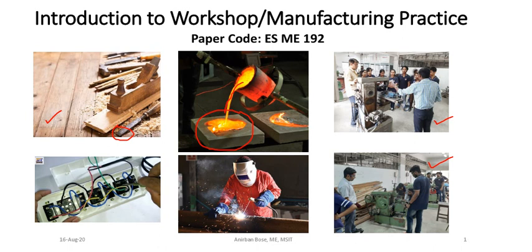Okay, here you can see the welding is taking place, arc welding is taking place, and its temperature is more than 5000 degrees centigrade. Okay, so proper protection is to be taken during welding. Here you can see the electrical circuit is to be made, so definitely you are working with electricity, so you have to be very careful. So what we have seen from different shops is that you are actually exposed to a lot of dangers. So definitely you have to be very careful when you are working in this shop.